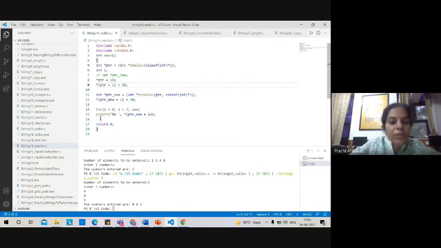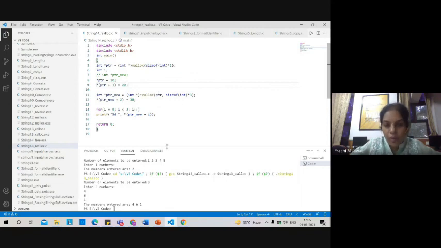And in the end, you can use the free function to free the pointer. Which pointer will you use to free the memory in this case? The new pointer, because this is the latest pointer which has all the memory, and the original pointer has already been used as an input.